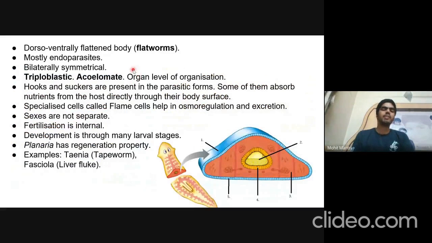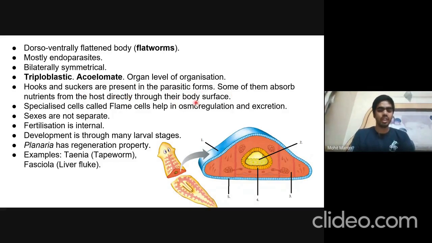Platyhelminths are also known as flatworms because they have a dorsoventrally flattened body, and they are mostly endoparasites. Planaria are not parasites, while others like liver fluke and tapeworms are endoparasites. They are bilaterally symmetrical, and they are triploblastic, that is, they have three germinal layers: ectoderm, endoderm, and mesoderm. But they do not possess a body cavity, so they are acoelomate, and they have organ level of organization. Hooks and suckers are present in the parasitic forms, since most of them are endoparasites, and some of them can absorb nutrients from the host directly through their body surface.